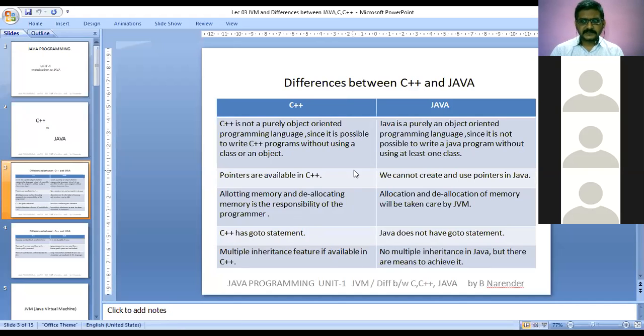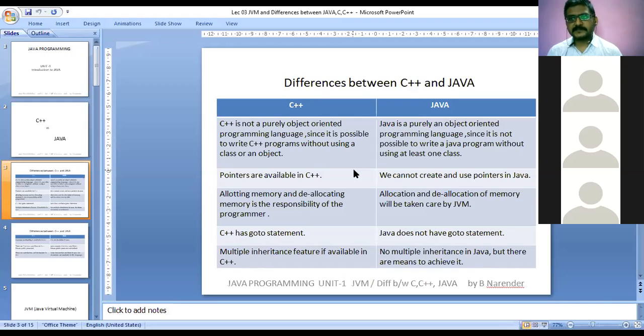But now we are discussing the point mentioned here: in C++, the multiple inheritance feature is available. Why is only multiple inheritance mentioned? Because there are other inheritances also available there. But why are we specifying multiple inheritance? In multiple inheritance, there are two parent classes and there is one subclass. So that subclass will get properties from the two parent classes. This is what we call multiple inheritance.